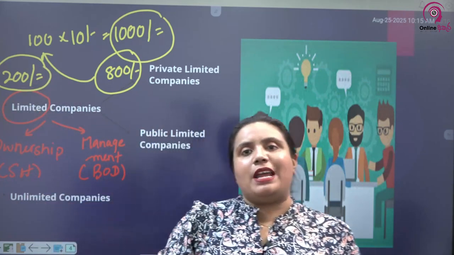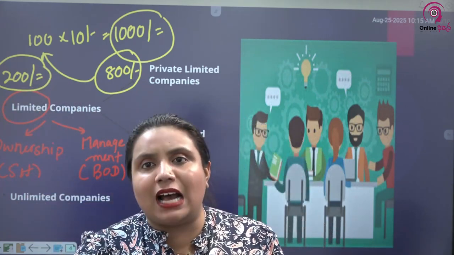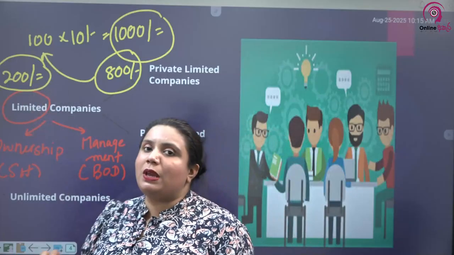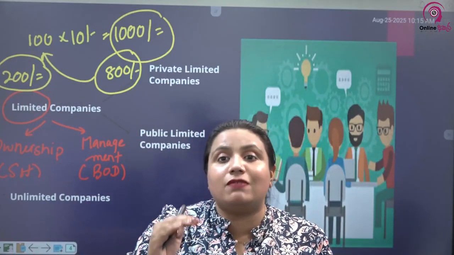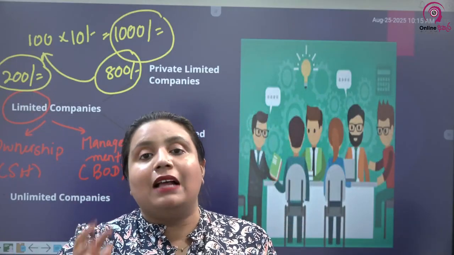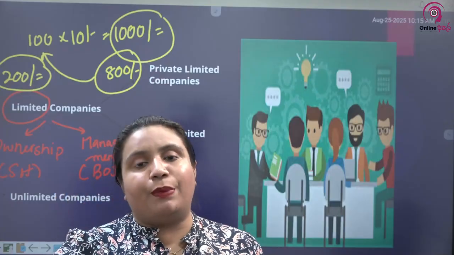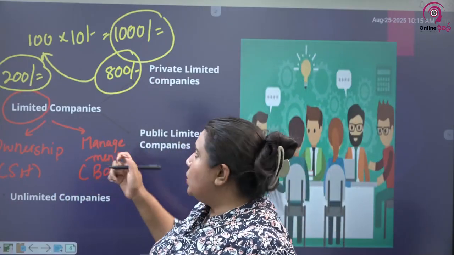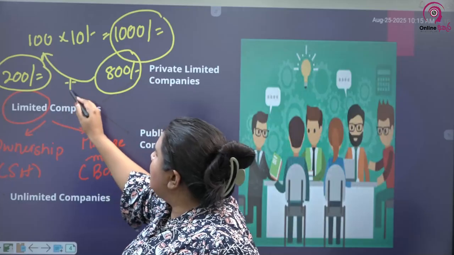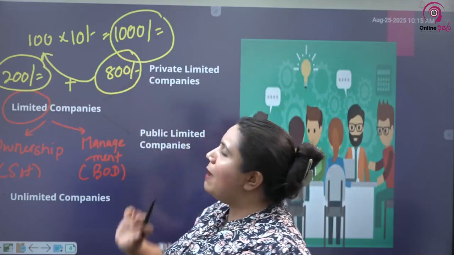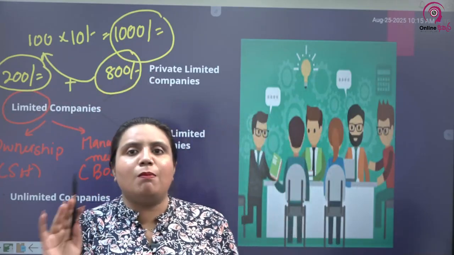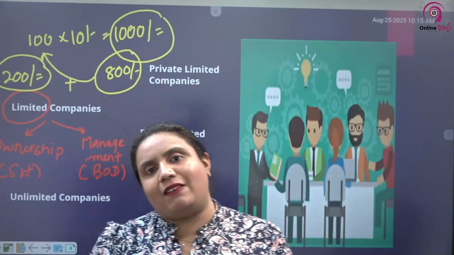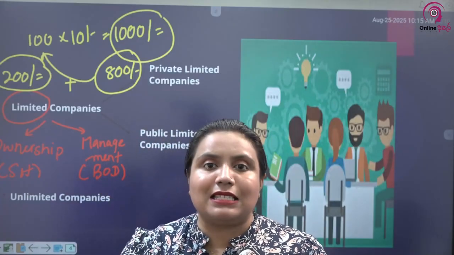At a point of liquidation or at any point, the company can ask me for this 200 rupees only. That is the amount that I have still not paid to the company, the amount that I owe to the company. That amount the company can ask from me, but nothing more. So you can see, even if you add this 800 and the 200, the maximum is 1000. Maximum I will lose is the 1000 rupees that I have invested in the company, nothing else.